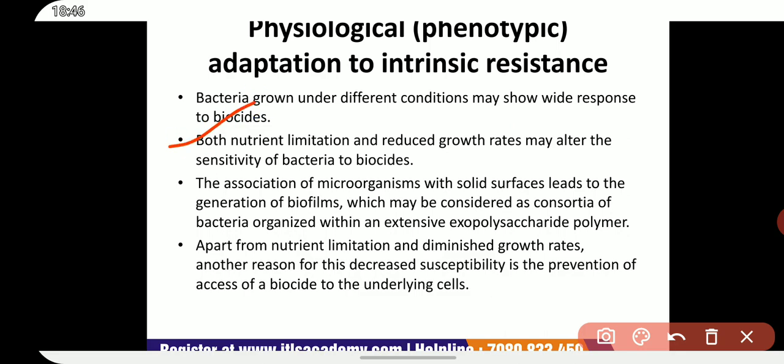Both nutrient limitation and reduced growth rates may alter sensitivity of bacteria to biocides. These changes in susceptibility can be considered as the expression of intrinsic resistance brought about by exposure to environmental conditions.